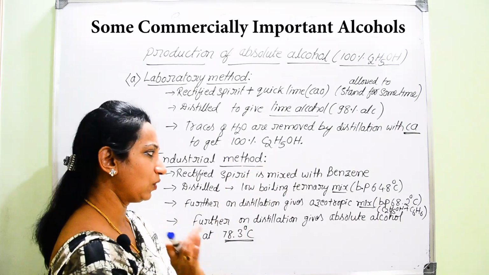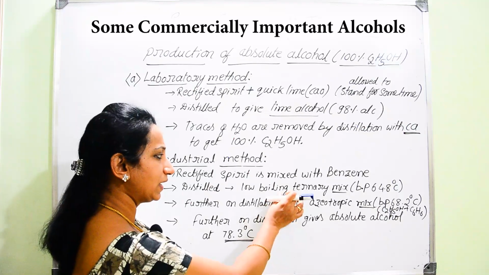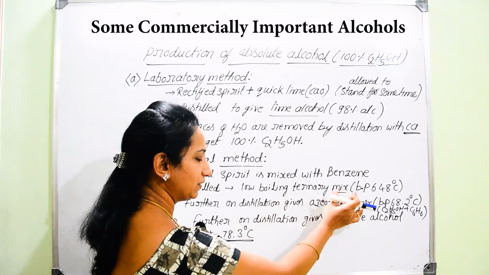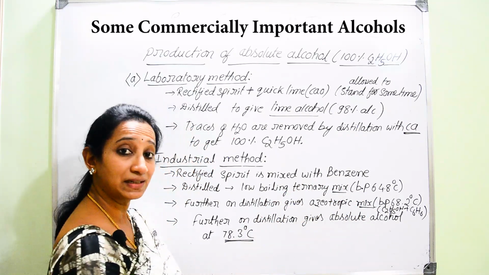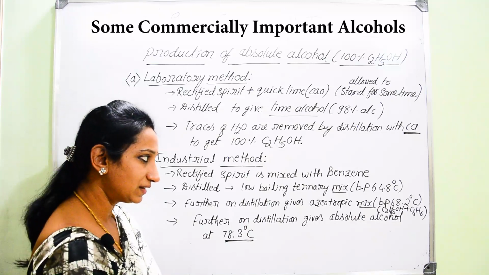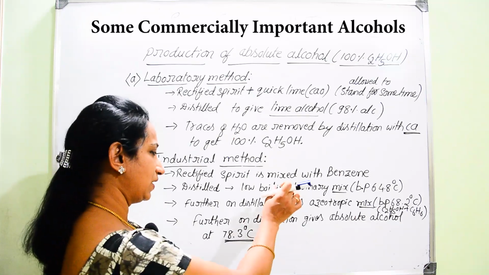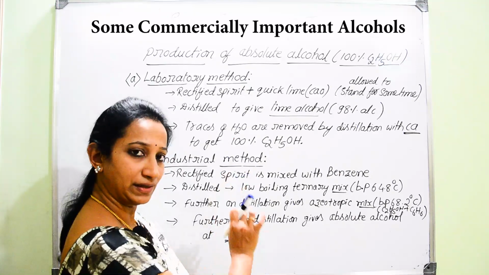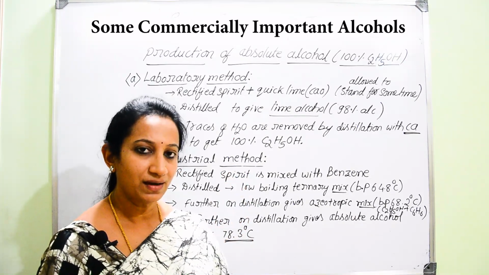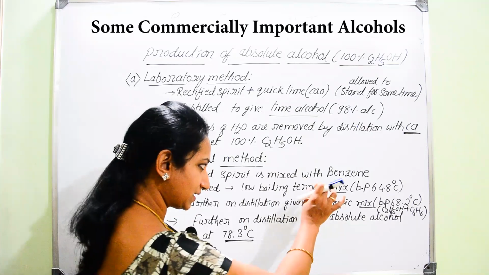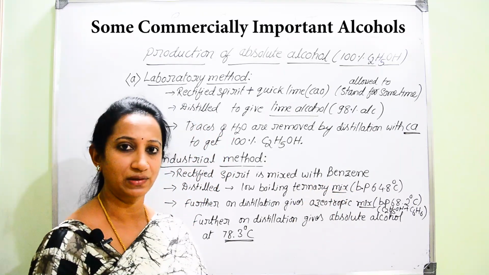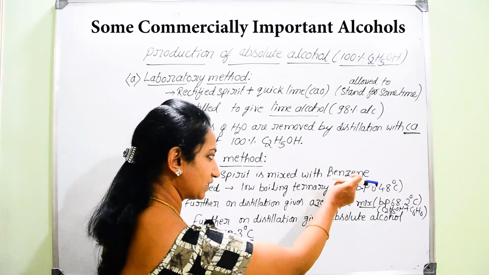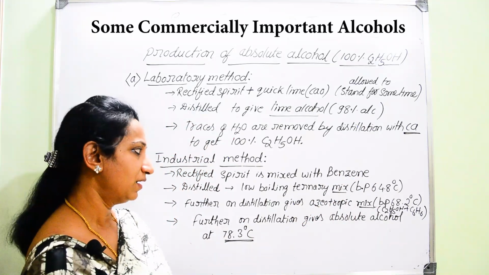Then, at a very low temperature, at the lower boiling point, you are going to get the evaporation of the ternary mixture. What is the ternary mixture actually? Initially, rectified spirit contained only water and ethanol, but this ternary mixture also includes one more component, benzene.